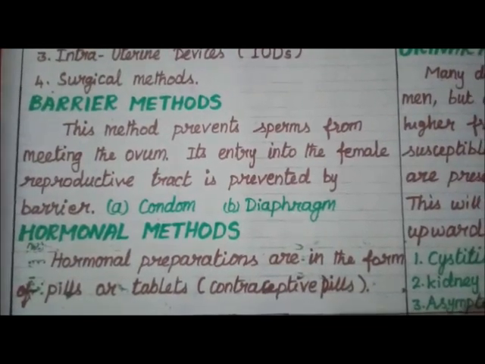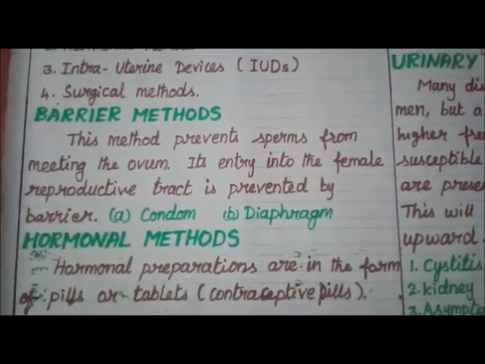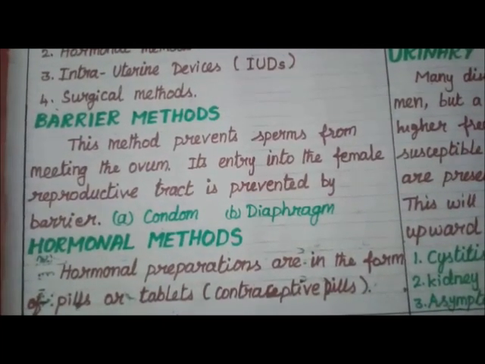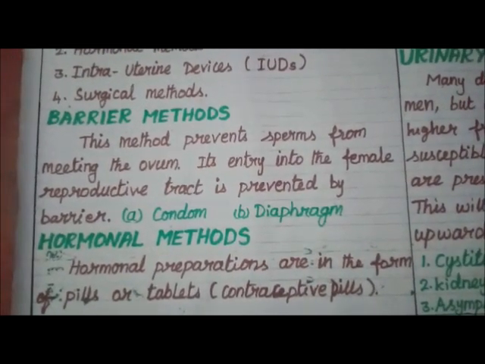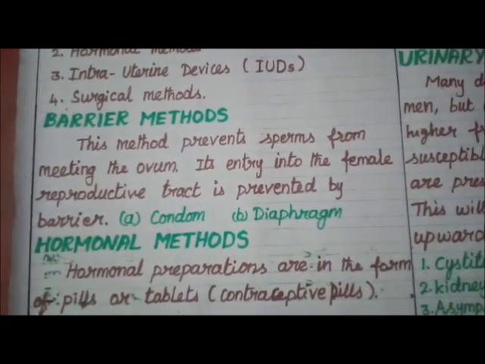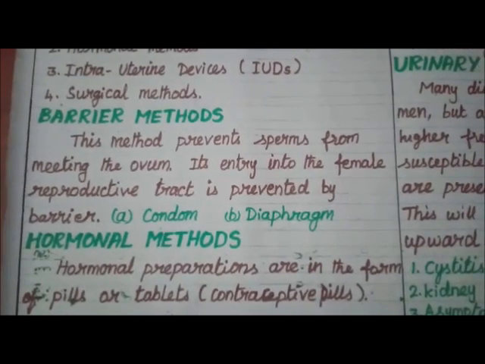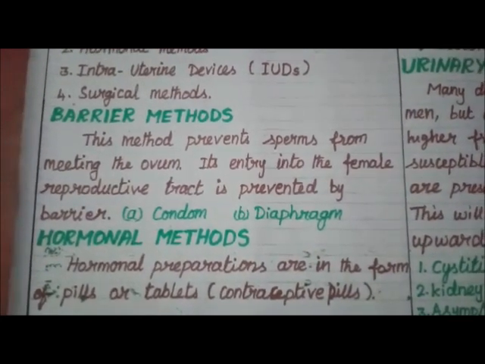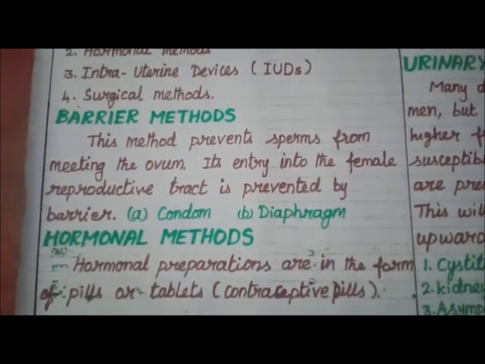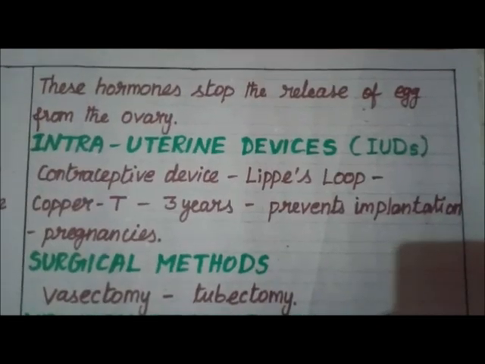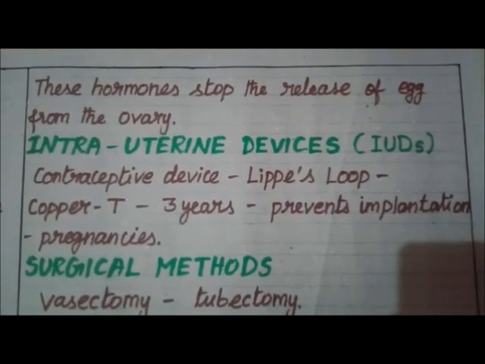Barrier methods. This method prevents sperm from meeting the ovum. Its entry into the female reproductive tract is prevented by a barrier. First one, condom. Second one, diaphragm. Hormonal methods. The hormonal preparations are in the form of pills or tablets, that is, contraceptive pills. These hormones stop the release of the egg from the ovary.